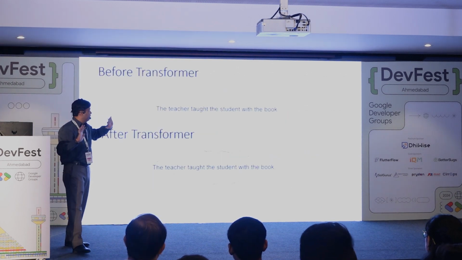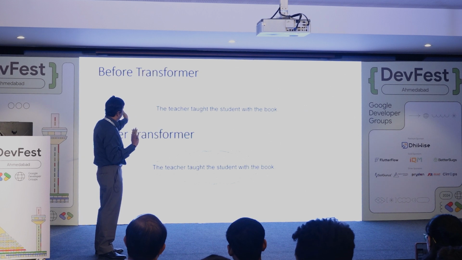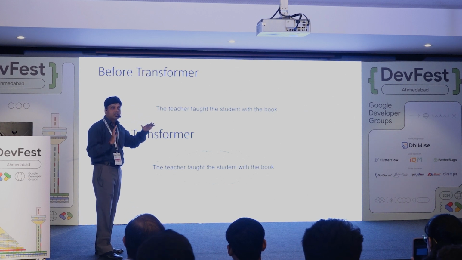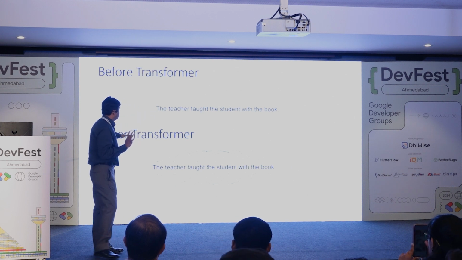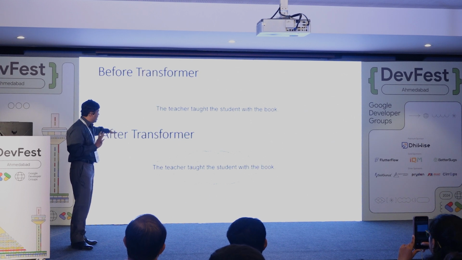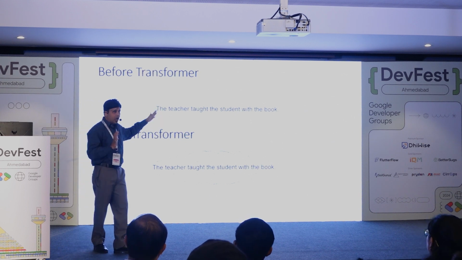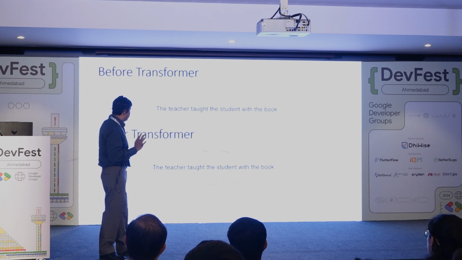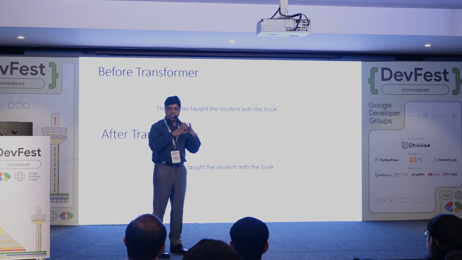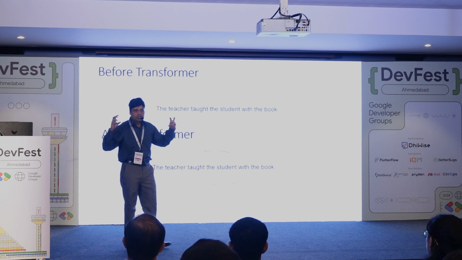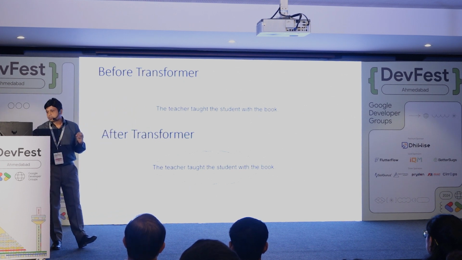So what happened before transformers? Before transformers, models used to understand just the relevance of adjacent words. So models know the relevance of the word teacher with taught and the. But after transformers, models started understanding the relevance of each word in the sentence. So now models understand the relevance of the word teacher with taught, with the, with student, with book. So they started understanding the relevance of a word with all other words. And that's how they actually started understanding language.